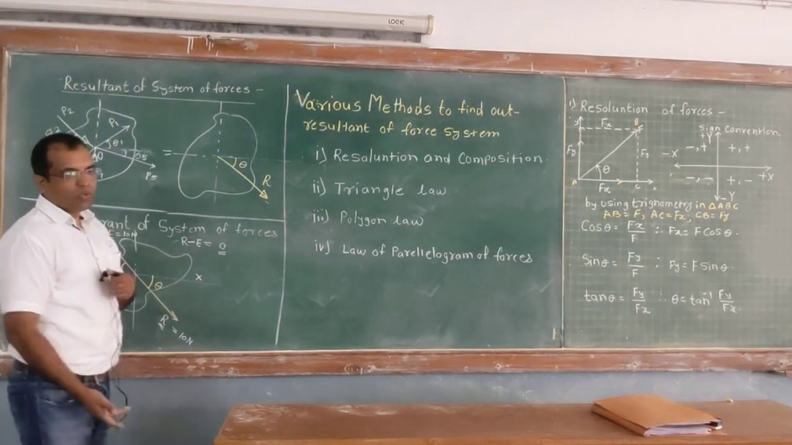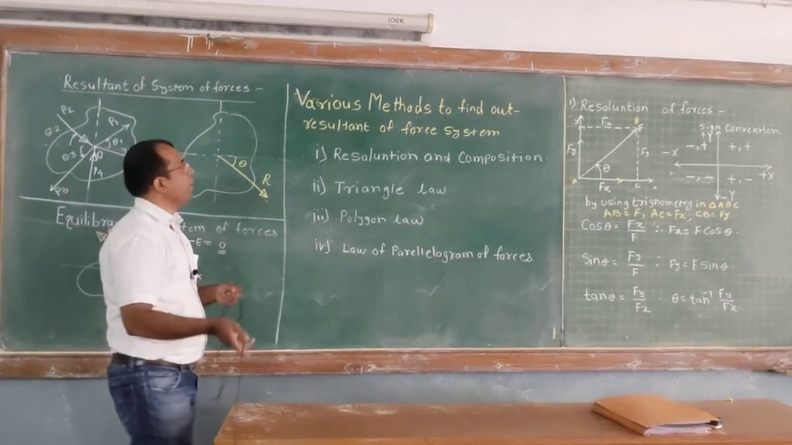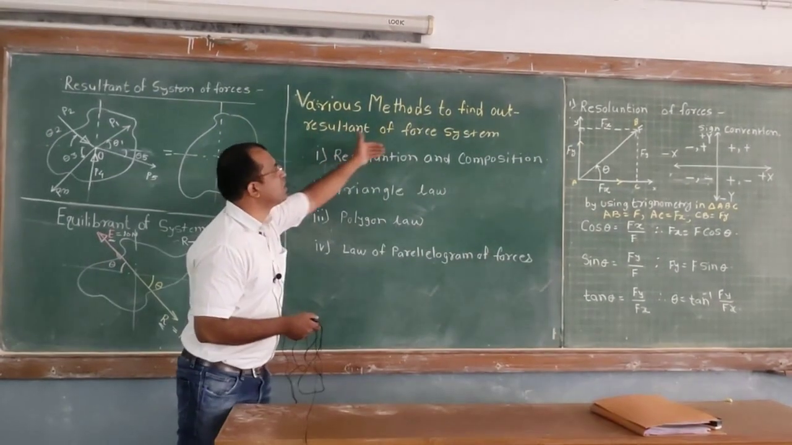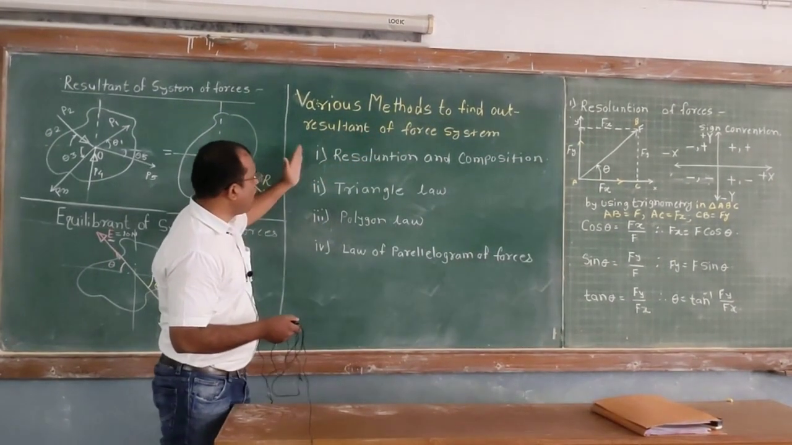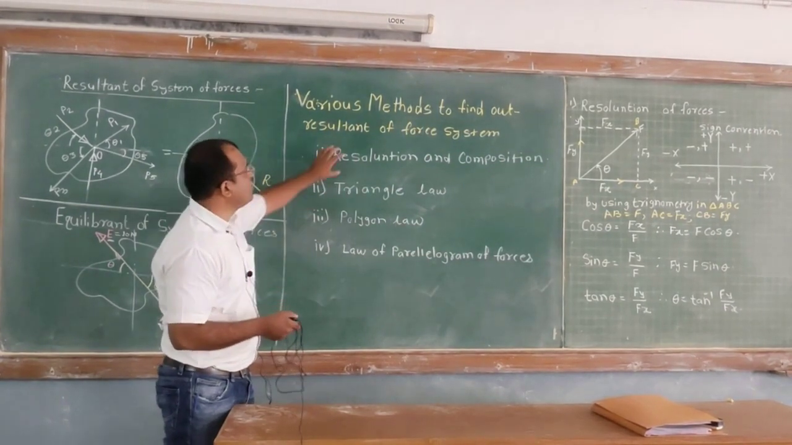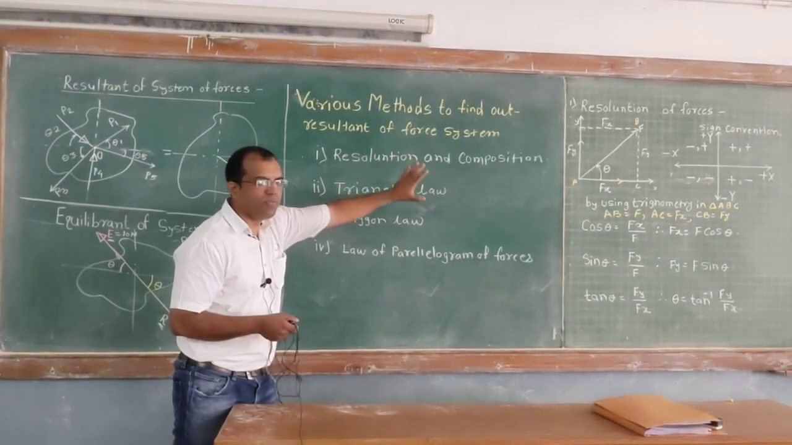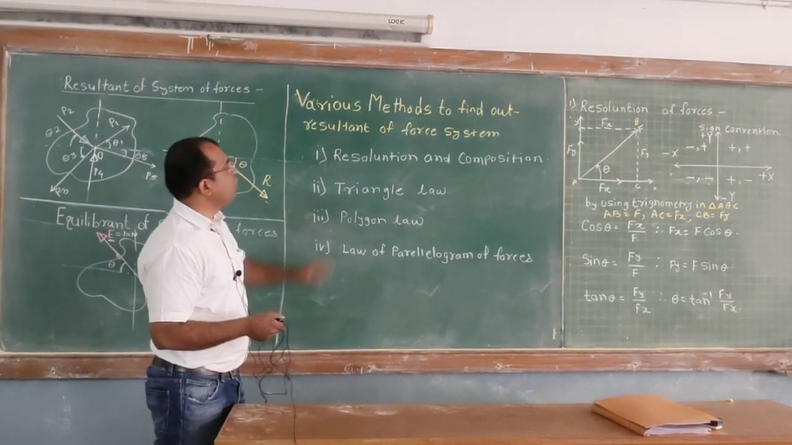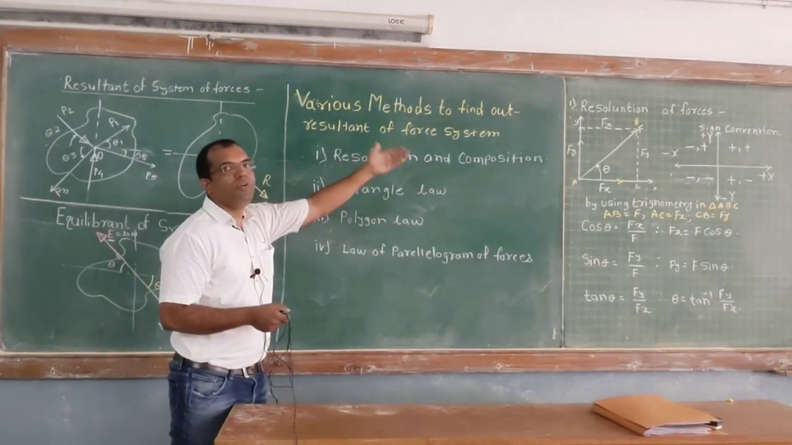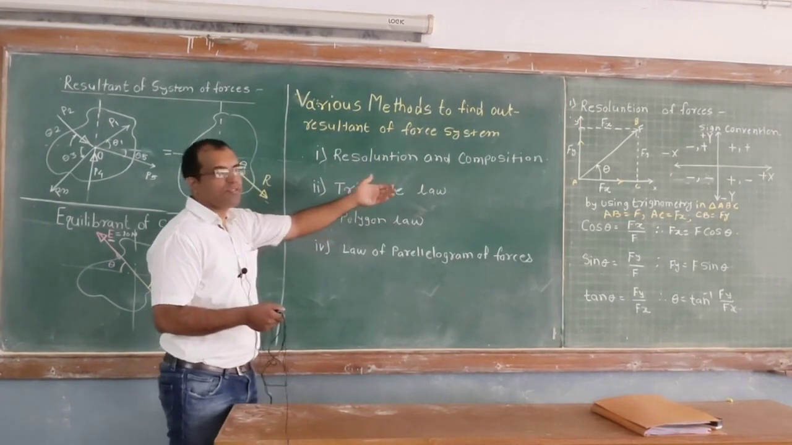Now come towards today's main topic, the various methods to find the resultant of a force system. I have already elaborated the 4 methods in front of you. The first method is resolution and composition of force. Today we are going to learn only up to resolution. Composition we will consider in the next lecture.